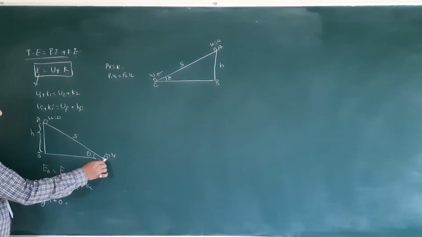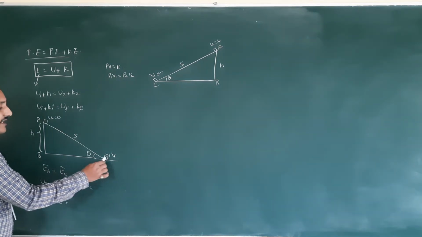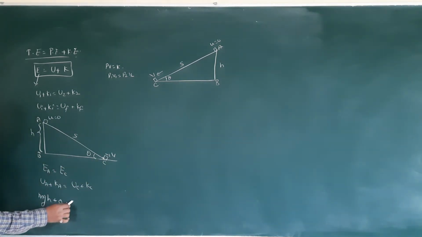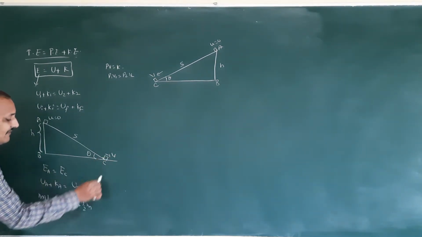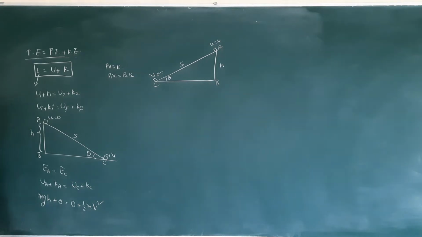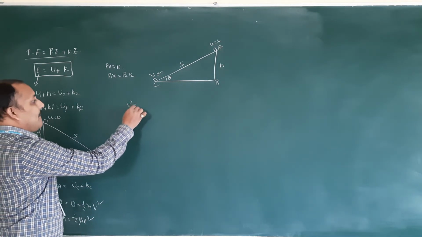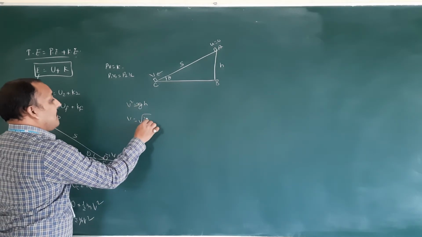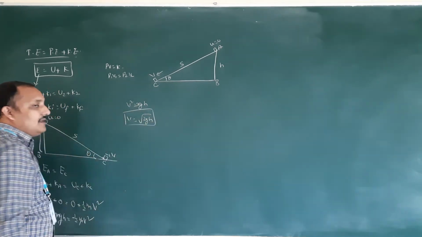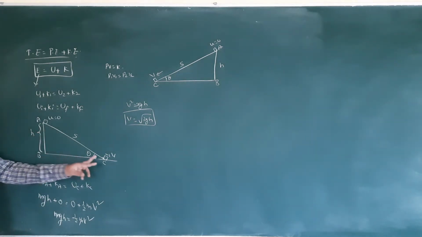UC: here the potential energy, it is on the ground. Ground means no height, and no height means potential energy 0. Plus half m, and here we are using velocity v, therefore v square. So mgh is equal to half m v square. m will be cancelled. Then v square is equal to 2gh. Then v is equal to root 2gh. So this is the velocity when it touches the ground.